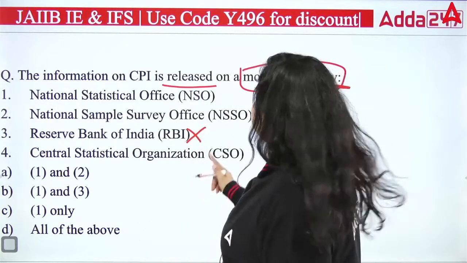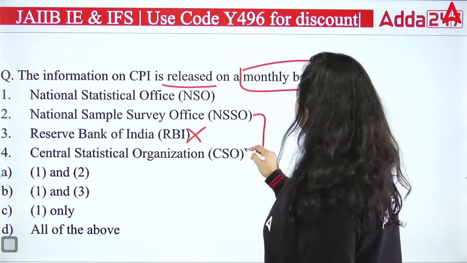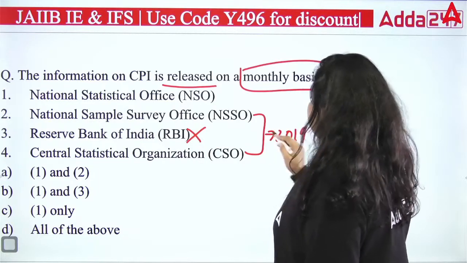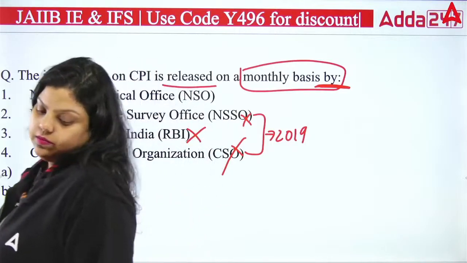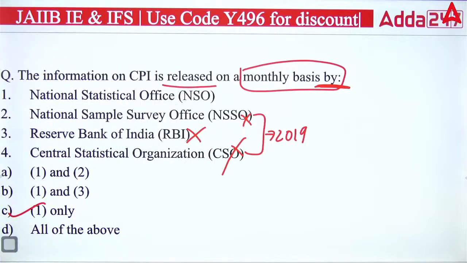If we talk about CSO and NSSO, they both have been merged in 2019. So obviously they are not present in the country. So the right answer is one only, that means C option is correct.